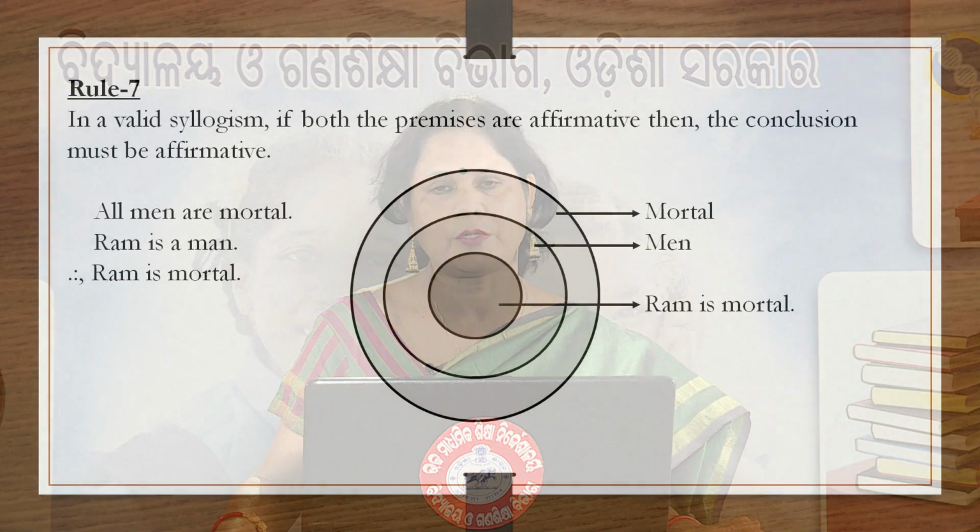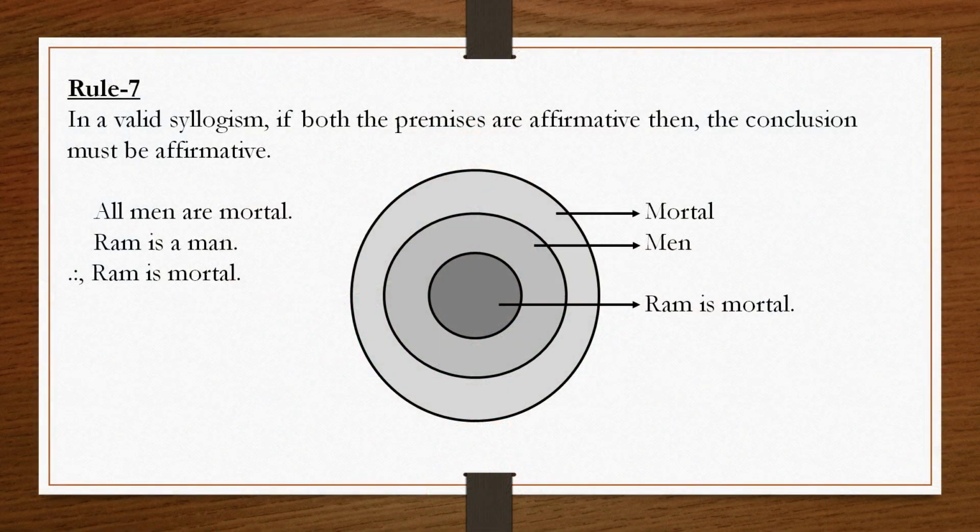Ram is included within the mortal class. So, if both the premises are affirmative, then the conclusion must be affirmative. The converse of this rule also holds good. That means, if the conclusion is affirmative, then both the premises must be affirmative.